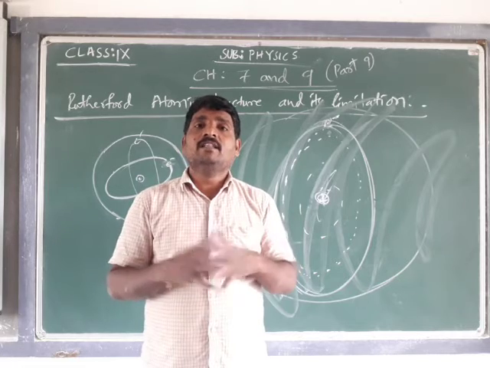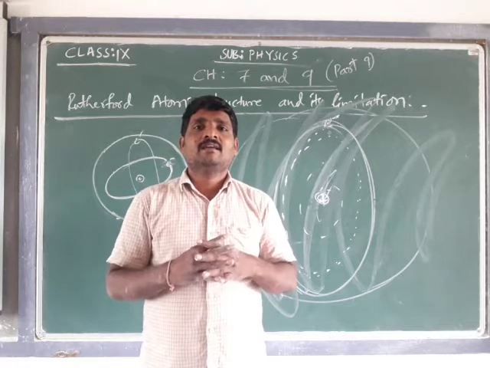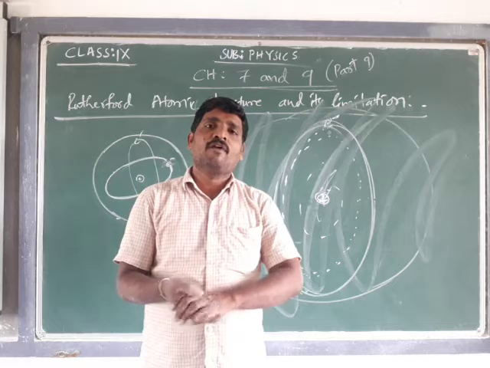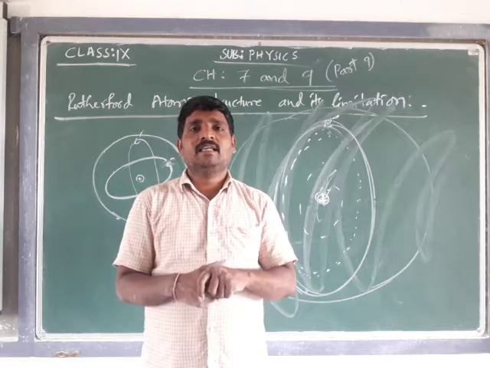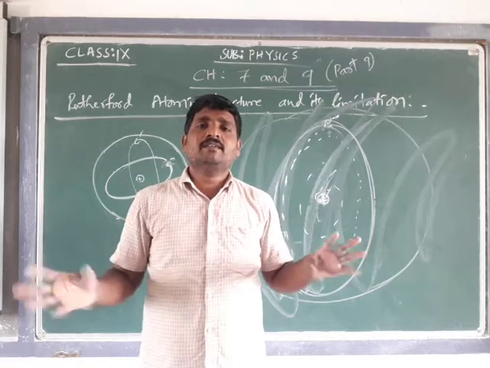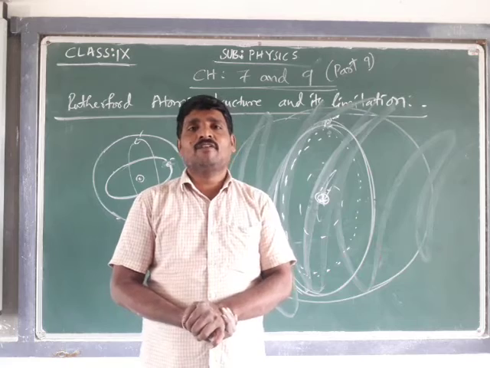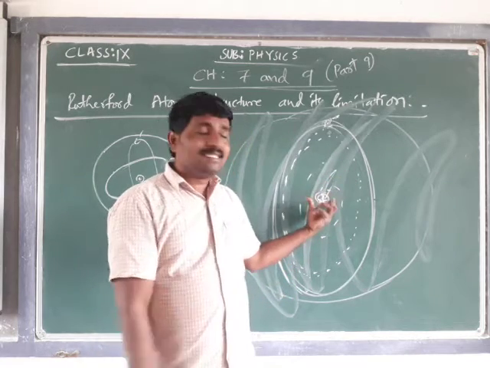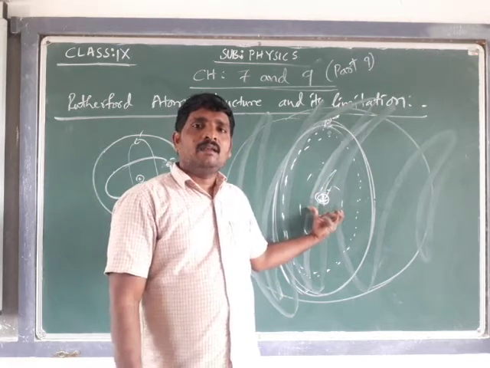It's not going to fall in the nucleus. Why is it not happening? Why is it not obeying the rule of the Max Planck electromagnetic theory? There was no answer by Rutherford to explain why this does not happen.